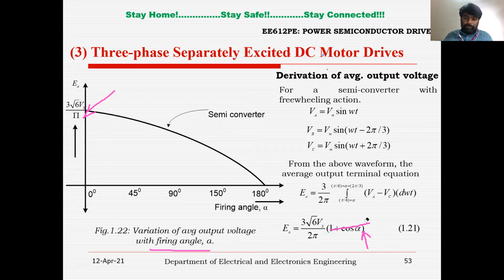Similarly, if I substitute alpha equal to 90 degrees, cos 90 will be 0, so it will be 3 root 6 by 2 pi into Vs. Exactly half of the voltage at alpha equals 0, right? Similarly, at alpha equal to 180 degrees, cos 180 is minus 1. So minus 1 plus 1, and the whole thing goes to 0. So this is the variation of the average output voltage with the firing angle alpha for a semi-controlled converter, right?